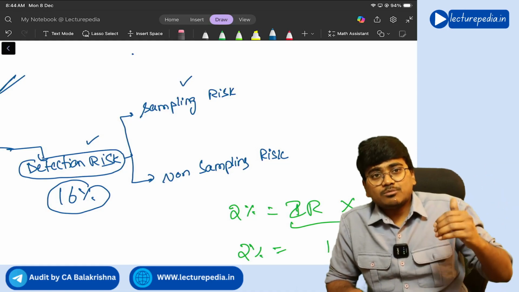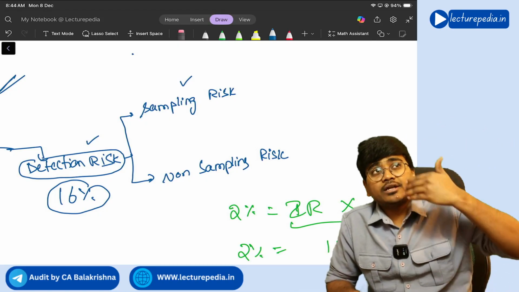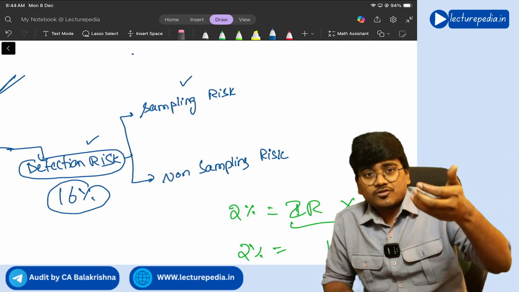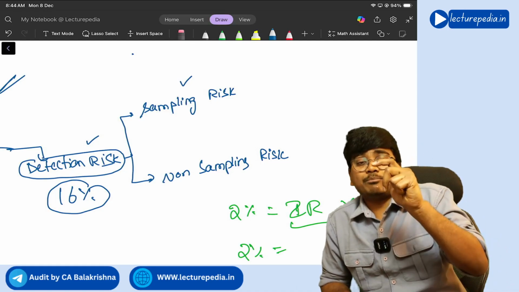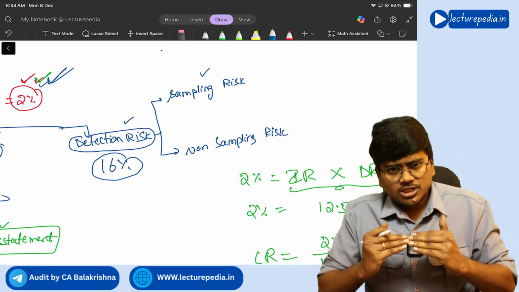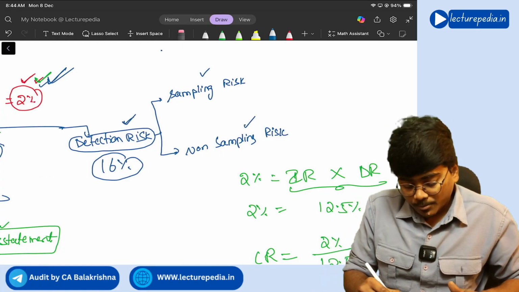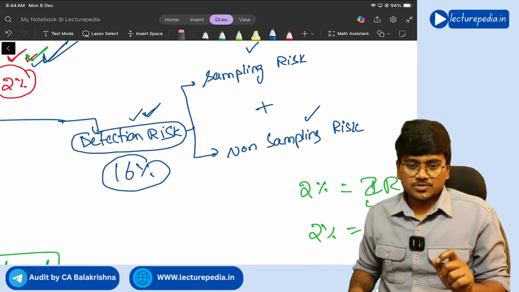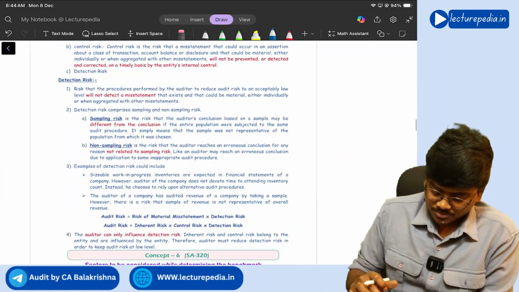So of course there will be some unidentified misstatements in the complete population, as you are not auditing the complete population. So this risk that you are taking because of taking the sample is known as sampling risk. Understanding? Yes. And the risk genuinely because of the audit procedures that you perform will be non-sampling risk. So the combination of sampling risk and non-sampling risk will be detection risk. Understood? Yes. So that is concept number 5.